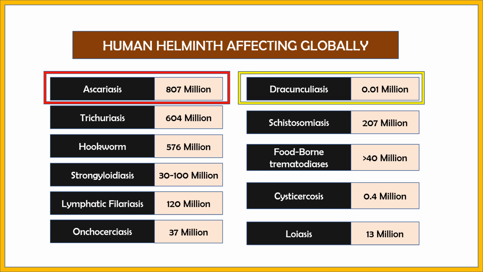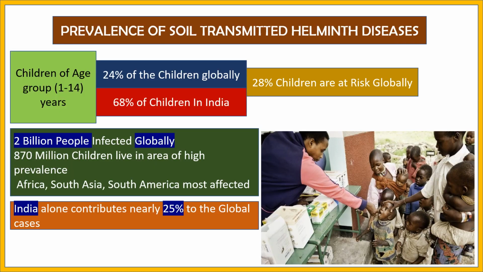So these are some of the commonly affecting human helminths in the world, and the most common is Ascariasis. You can see the prevalence of soil-transmitted helminth diseases.